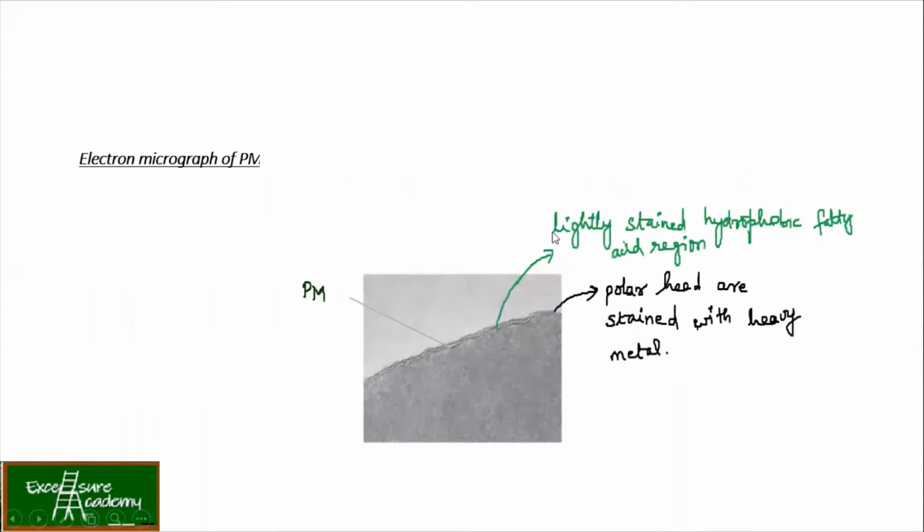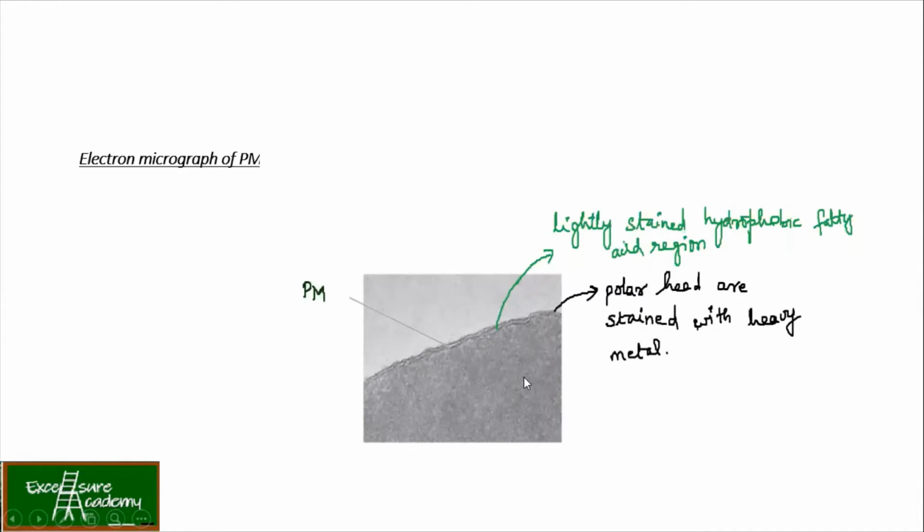Okay. So this is how your electron micrograph of the plasma membrane looks. I hope you are aware of the electron micrograph. We use an electron microscope, which we'll study later. Here you make use of electrons in order to get very ultrastructural images of your cells. So if you see over here, this is your cell and this is the plasma membrane.